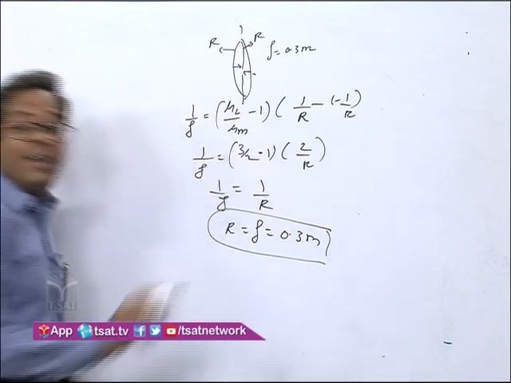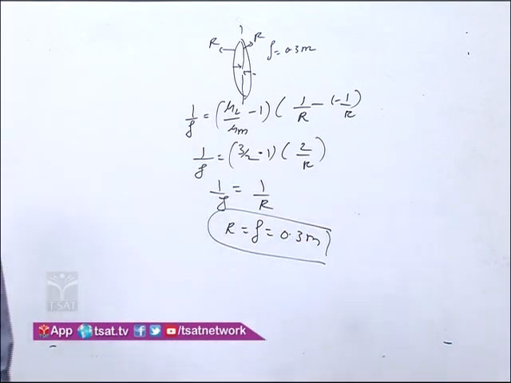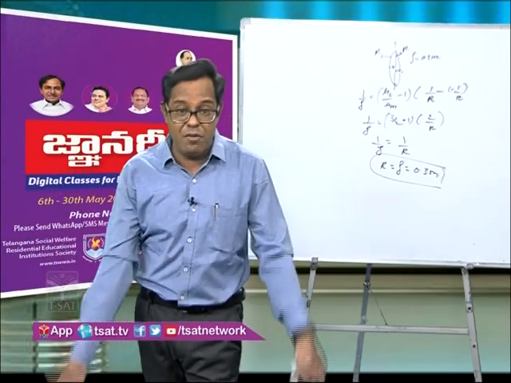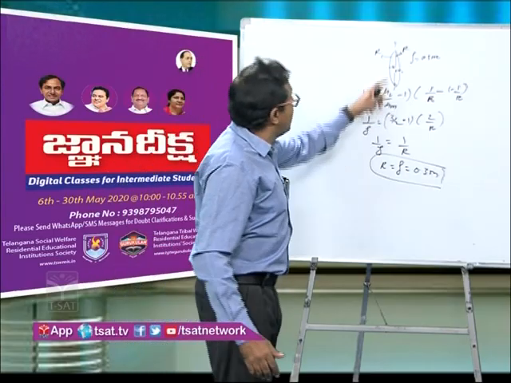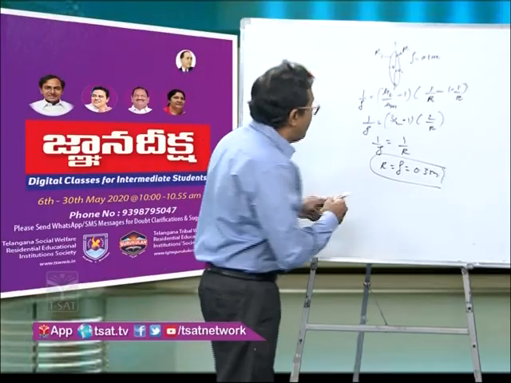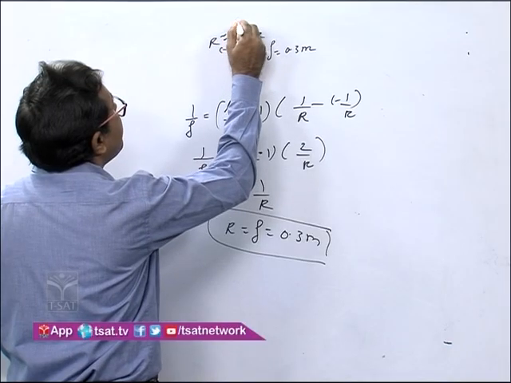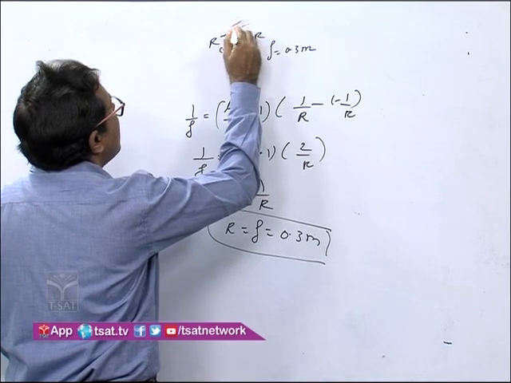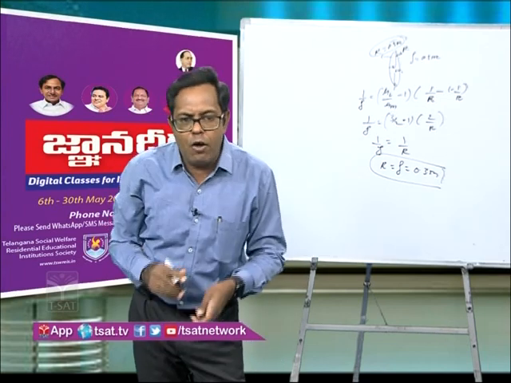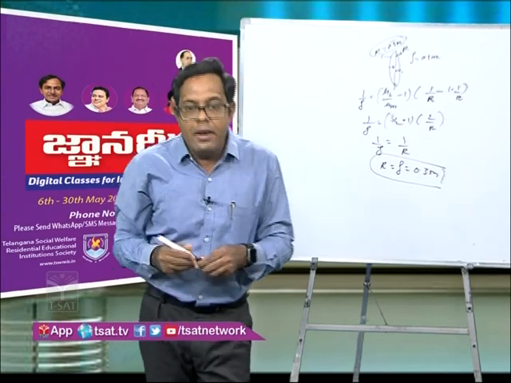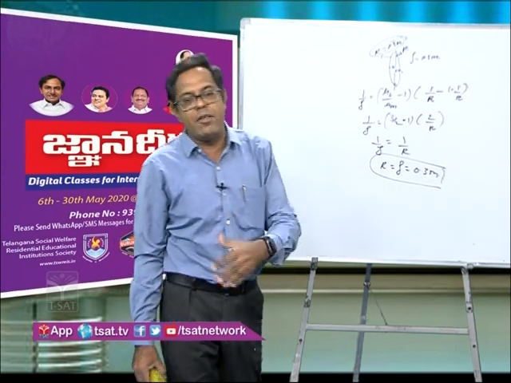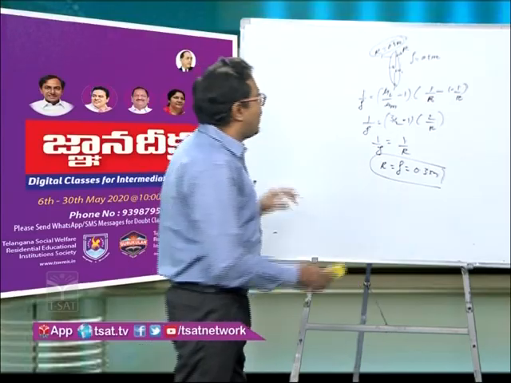So we get an additional idea. See now what is the importance of IIT questions. They won't give the question on a single concept. They will give the question on multiple concepts. You have to first apply the lens maker formula in order to get the radius of curvature of an equiconvex lens. So first we got the radius of curvature as 0.3 meter. This part is an additional part because we need it for solving the further question. Now let us come to the question again, and I'll just rub this part, because we are concerned to find the radius of curvature first before knowing the exact question.